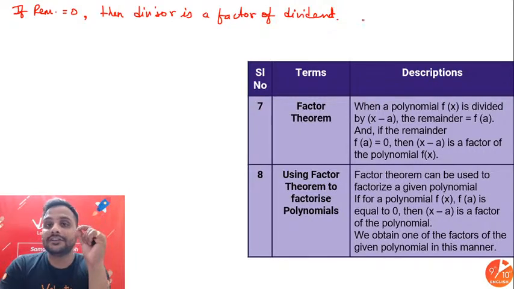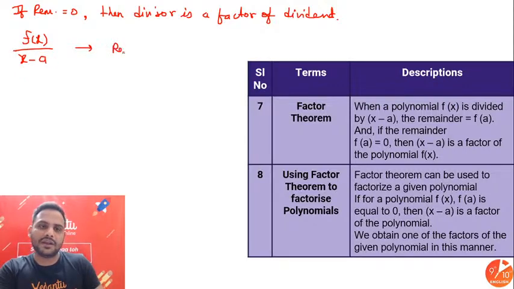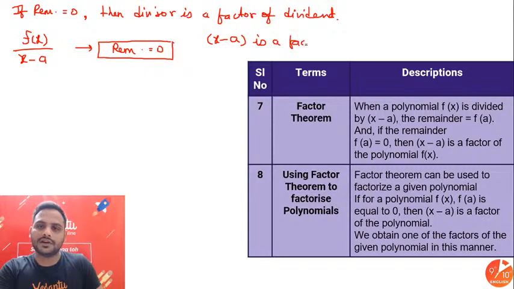But if I divide 15 with 3, remainder is 0. That means I can say 3 is a factor of 15. Similarly, in this polynomials division also, suppose if I divide a polynomial f(x) with x minus a, and suppose I get remainder equal to 0, then I can say x minus a is a factor of p(x).